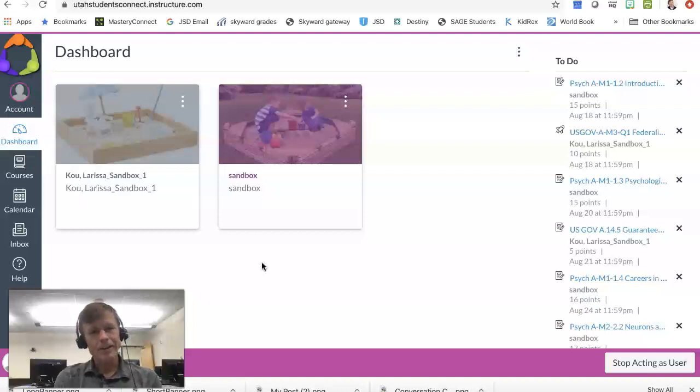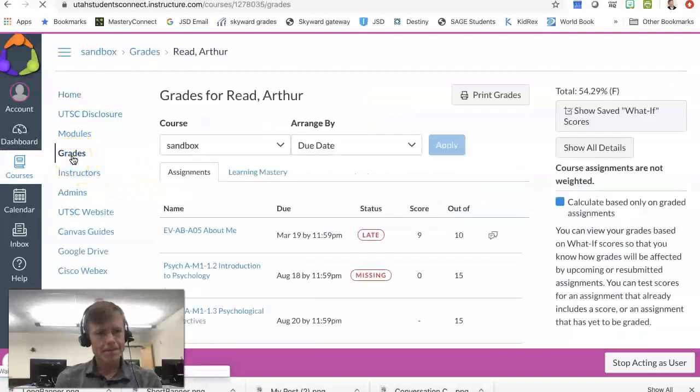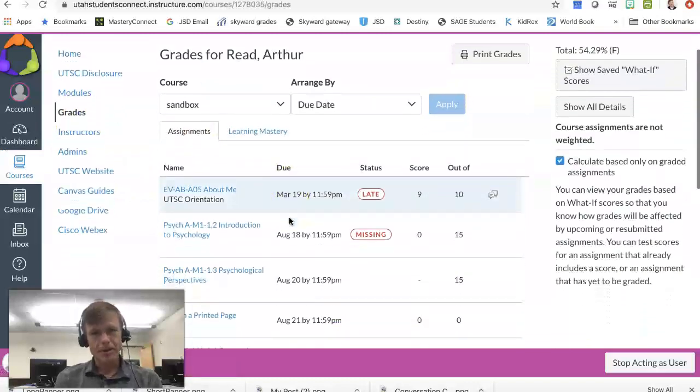We're looking at a student's dashboard. His name's Arthur, and he's enrolled in 2 courses. So that's what these 2 cards are. To see how he's doing in either of those courses, you just click on the course. So I clicked on Sandbox, and then in the left-hand menu there will be a grades link. I'm going to click on that, and this shows you how he's doing.